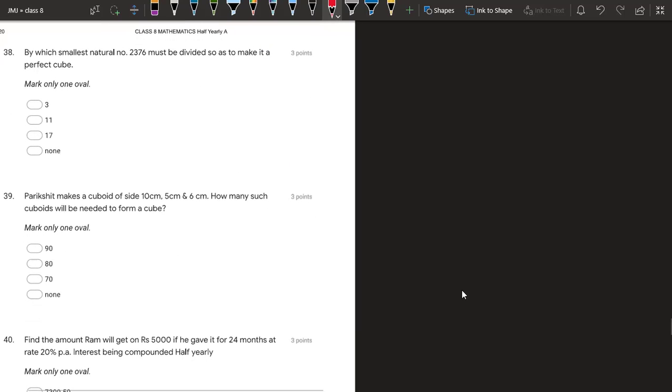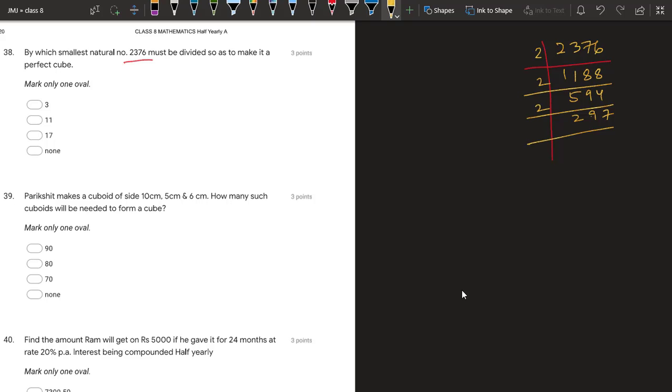38. By which smallest number this must be divided so that it becomes a perfect cube? For that, first we need to do the prime factorization. 2376. 2 1s are 2, 2 8s are 16, 2 5s are 10, 2 9s are 18, 2 4s are 8, 2 2s are 4, 2 9s are 18, 2 7s are 14. Then we have 9 plus 2 is 11. We go with 3. 3 9s are 27, 3 3s are 9, 3 11s are 33, 3 11s are 33, and 11 1s are 11.